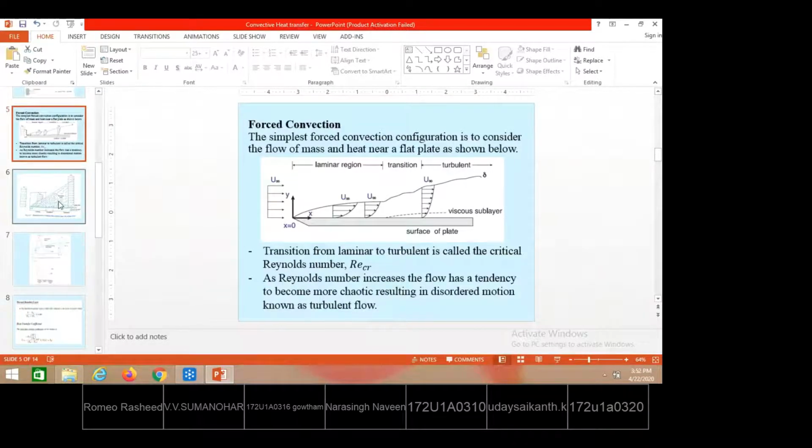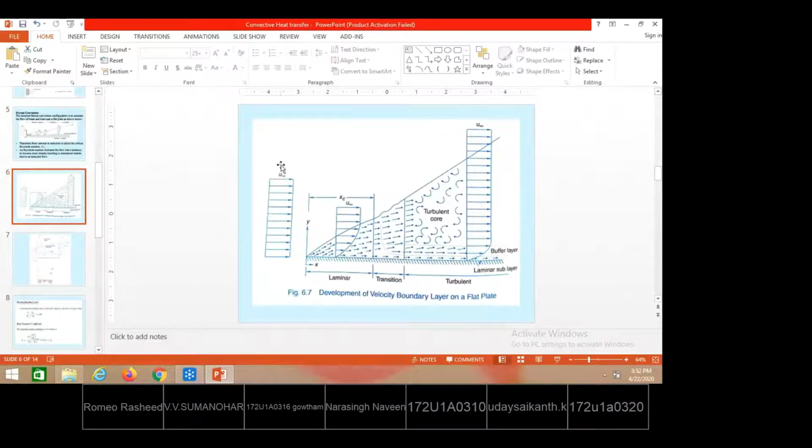Next, the same is also explained in detail in another diagram. You see here, before entering onto the plate surface, the fluid has uniform velocity, that is the free stream velocity. After entering onto the plate, there is a gradual development of the boundary layer thickness. Once we enter the turbulent region, you can see the random motion of the fluid particles. Some are moving this way, some are moving that way. Whereas here, all particles follow one particular pattern, and here no particular pattern is followed.